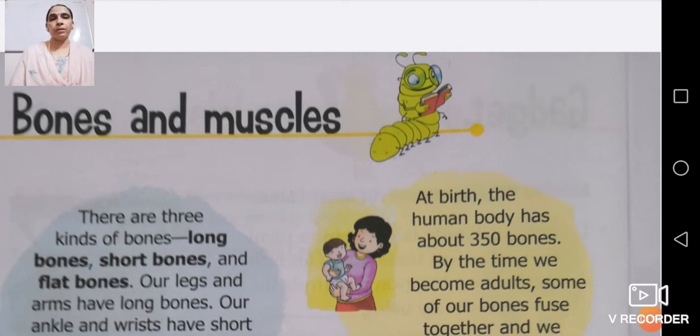On the upper area. Now, in an adult, you will find 206 bones, and these 206 bones are adjusted and make such a framework that our body will allow each kind of movement.